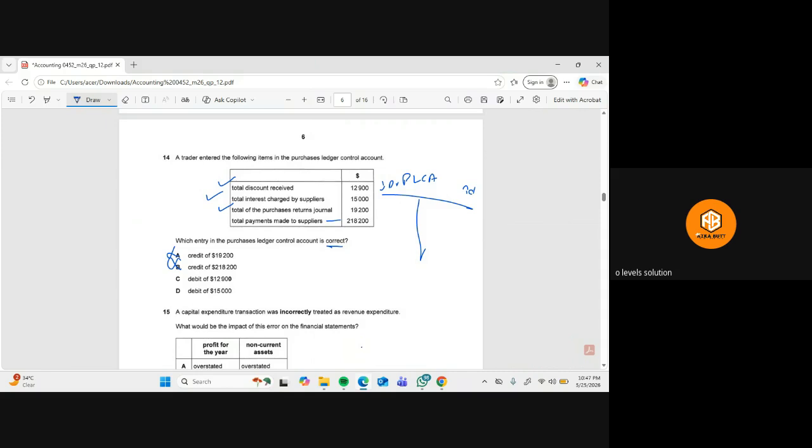Debit of 12,900, total discount received. Yeah, this will be a debit, because when you receive a discount of 12,900, you don't need to pay that amount. So your liability is reduced, so yes, this will be on the debit side. Then debit of 15,000, total interest charged by the supplier. If interest is charged by the supplier, which is 15,000, your liability will increase. You have to pay more. So that's why it's not right. So C most likely is the right option.